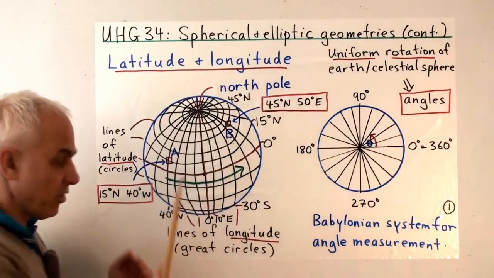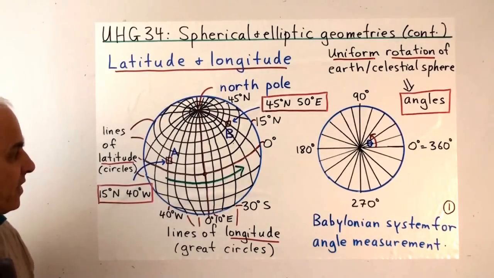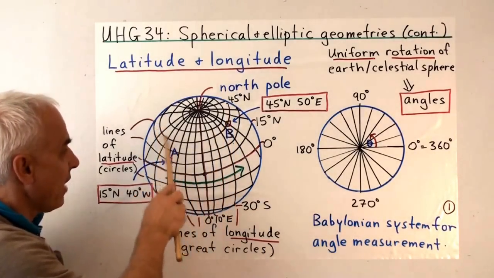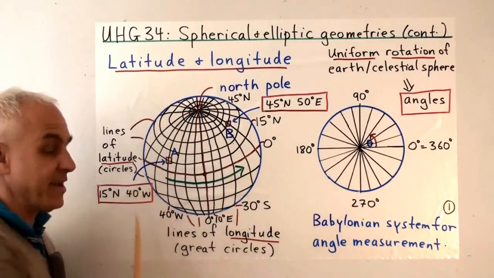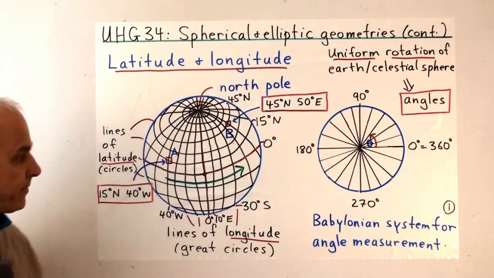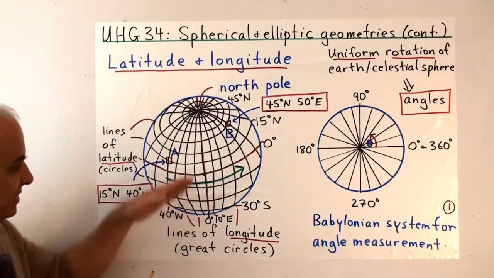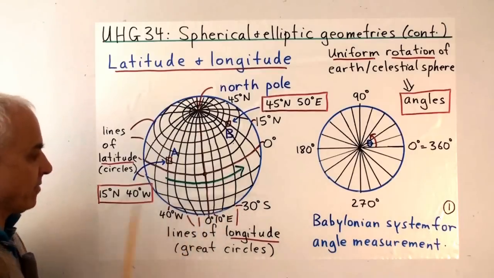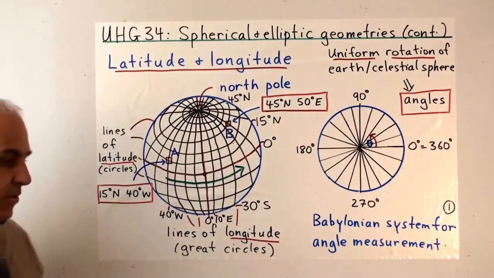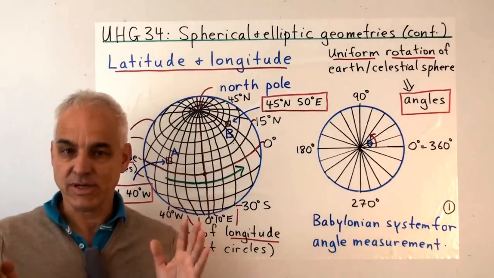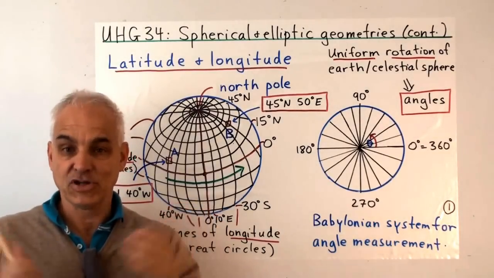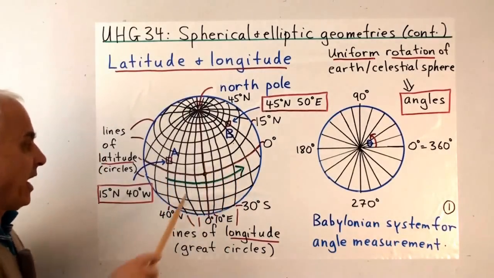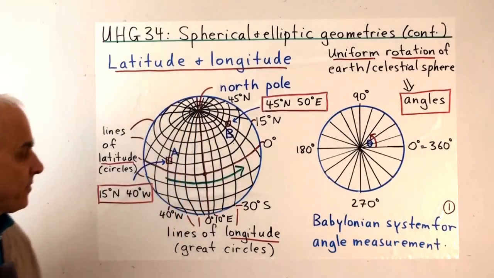We'll say it's 15 degrees north because it's in the northern hemisphere. Then maybe the next one might be 30 degrees, and then 45 degrees, and so on, all the way up to 90 degrees for the North Pole. Correspondingly, in the southern hemisphere, we could measure 15 degrees south, 30 degrees south, and so on. So we have these two angular measurements that can describe positions on the sphere: longitude in this direction and latitude in this direction.